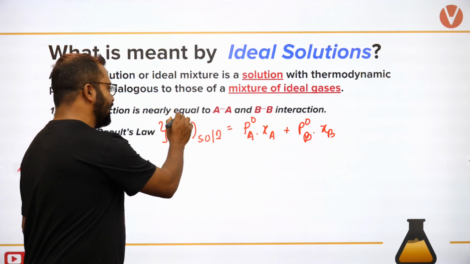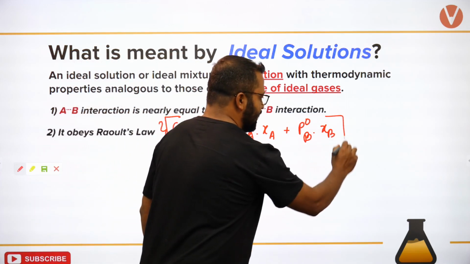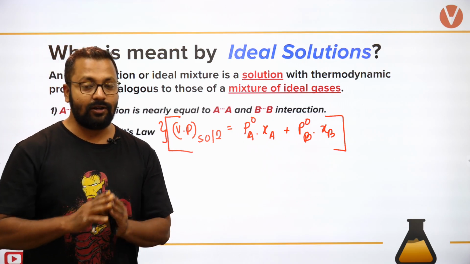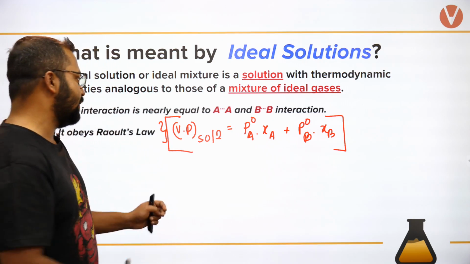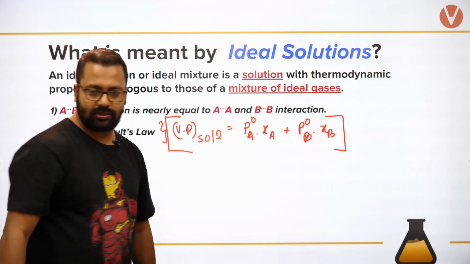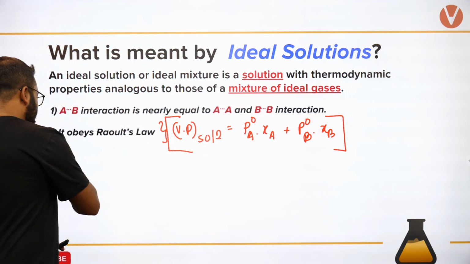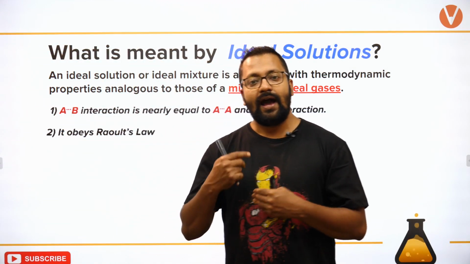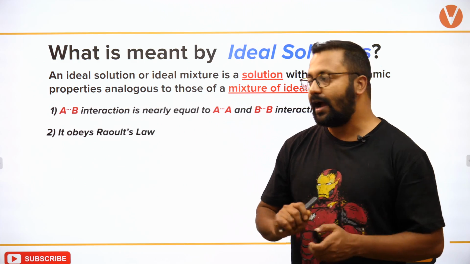ये हमने पहले cover कर लिया है. If anybody has a query, please do watch our session which we have done on Raoult's law. इसको बहुत detail में हमने किया है. So vapor pressure of solution is equal to the sum of partial pressures. Now अगर हम ये consideration use करते हैं, that makes it a ideal solution.